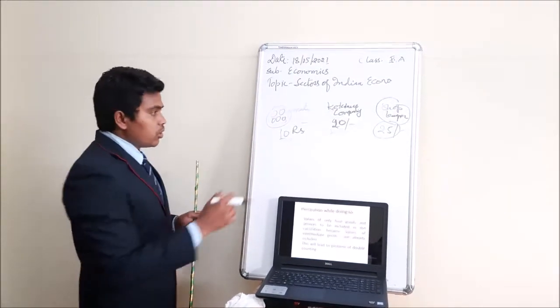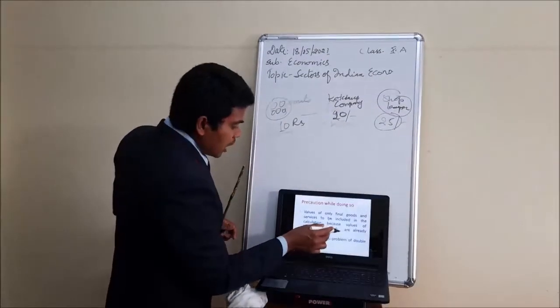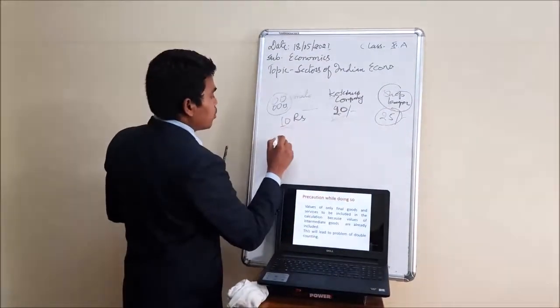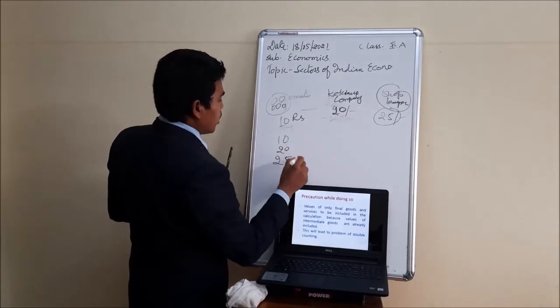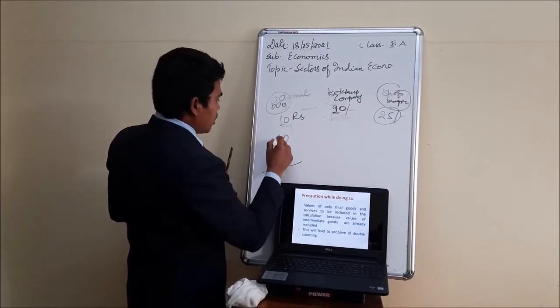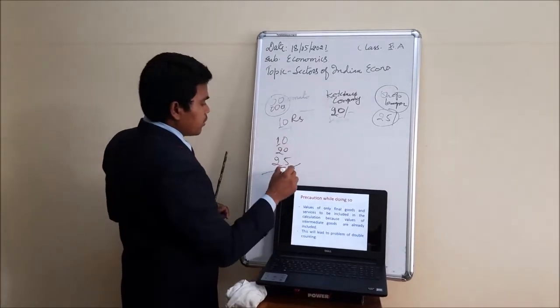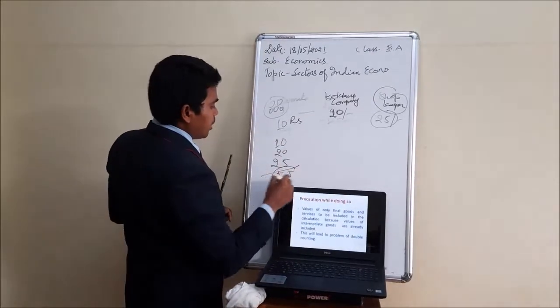The intermediate goods are already included. If you calculate it this way, 10 plus 20 plus 25, what is the number? 55.